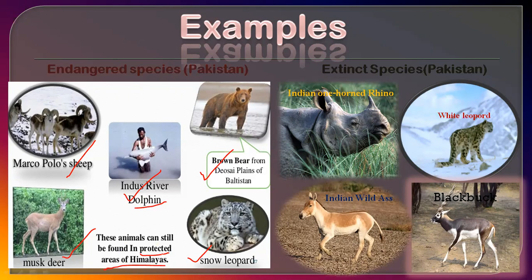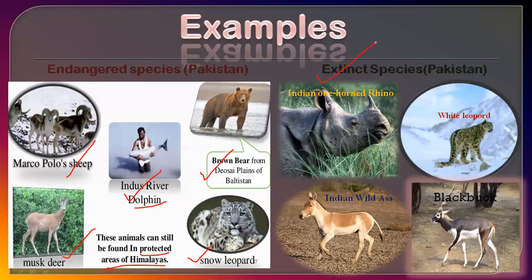Nobody can hunt over there. Nobody can harm these animals, and these animals are breeding over there, and their population is increasing in those areas. Those are called protected areas.